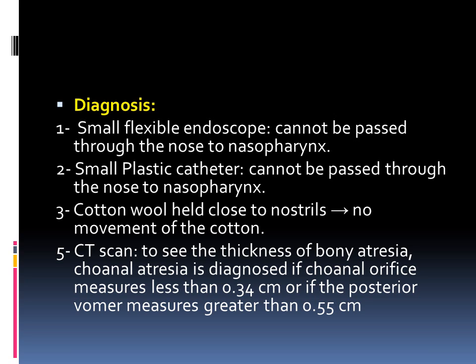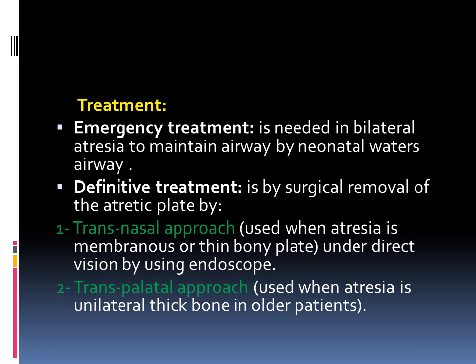CT scan is important to see the thickness of the bony atresia. Choanal atresia is diagnosed on CT scan if the choanal orifice measures less than 0.34 centimeter, or if the posterior vomer measures greater than 0.55 centimeter. Treatment of choanal atresia is divided into emergency and definitive treatment.